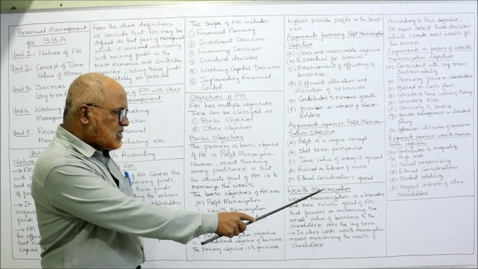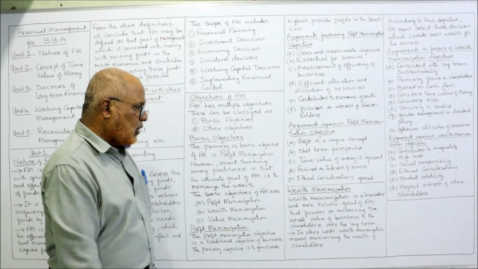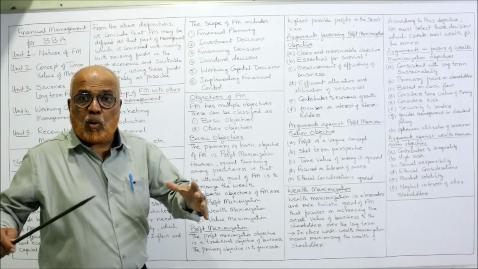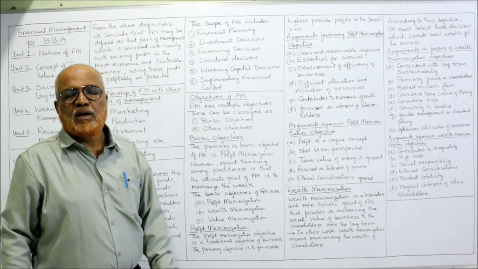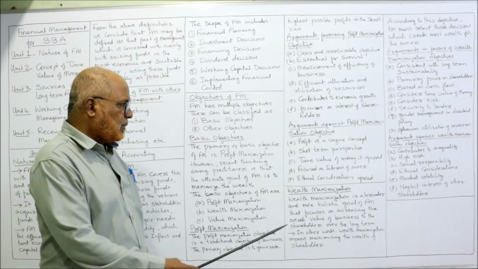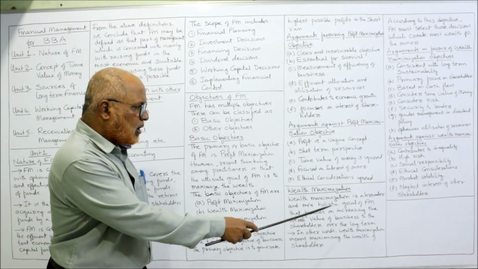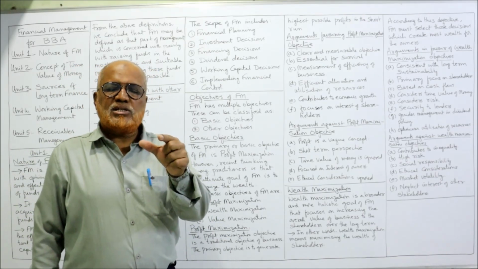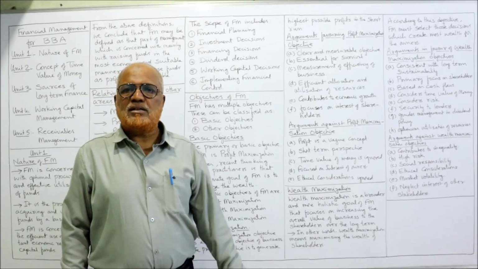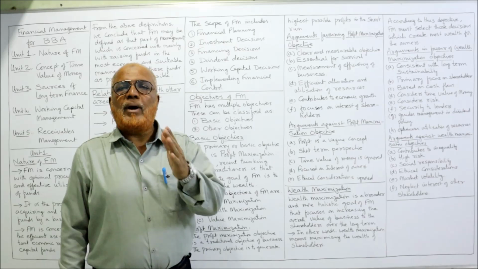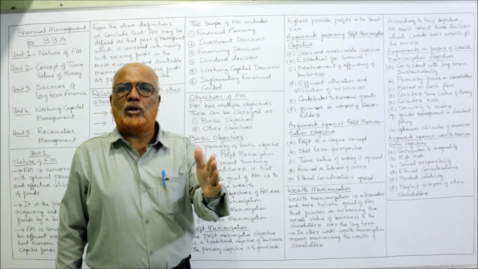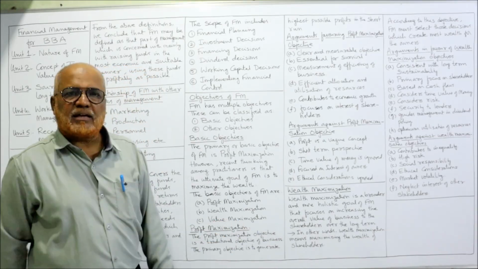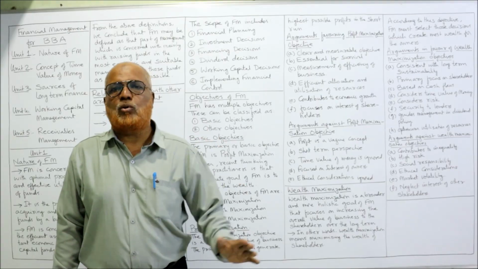So here wealth maximization is a broader and more holistic goal of financial management. That means the scope of the wealth maximization objective is very wide compared to profit maximization. It is a more holistic goal of the business, and it focuses on increasing the overall value of the business to the shareholders over the long term. Profit maximization is a short-term criterion, whereas wealth maximization is a long-term criterion, maximizing the wealth of shareholders in the long run. In other words, wealth maximization means maximizing the wealth of the shareholders.